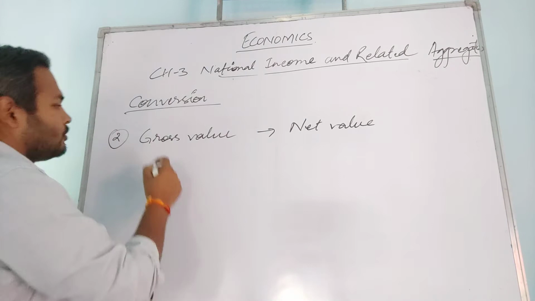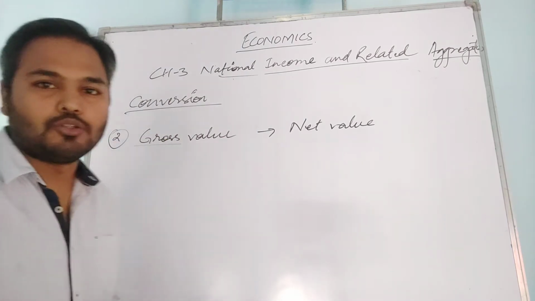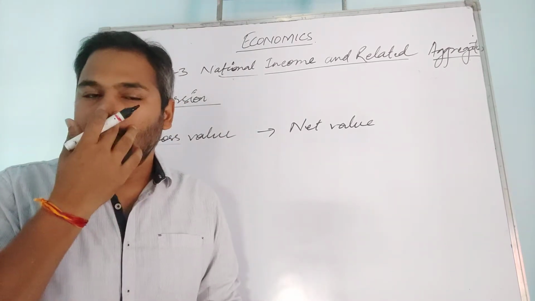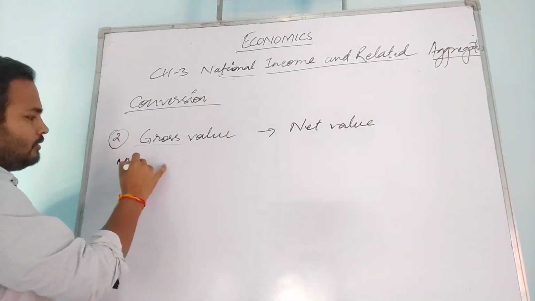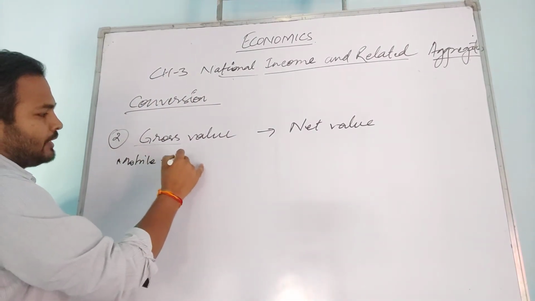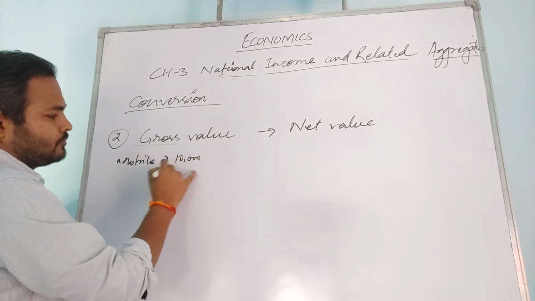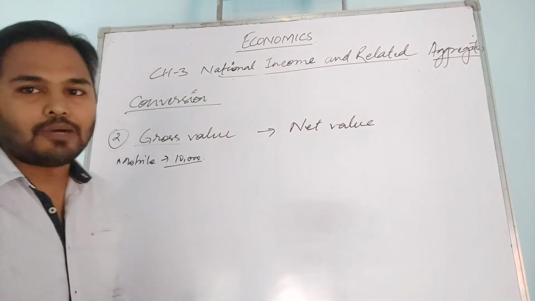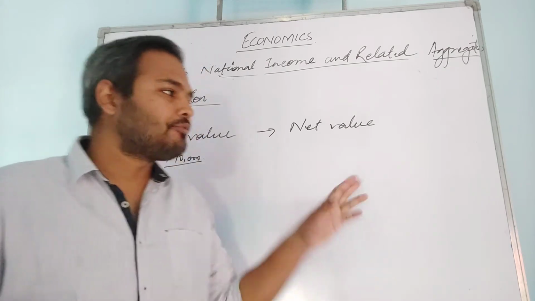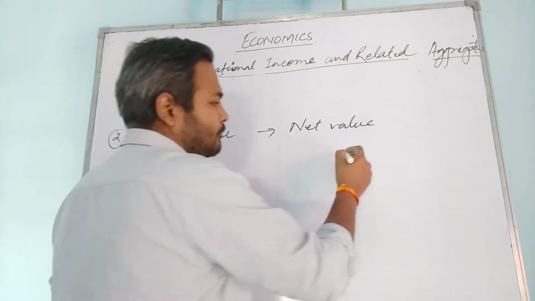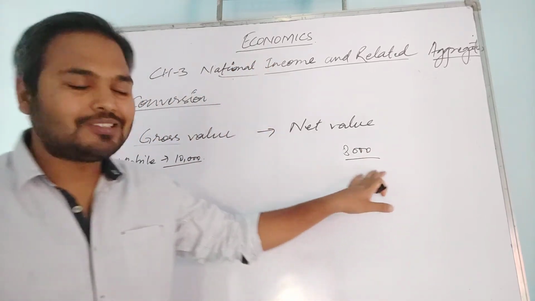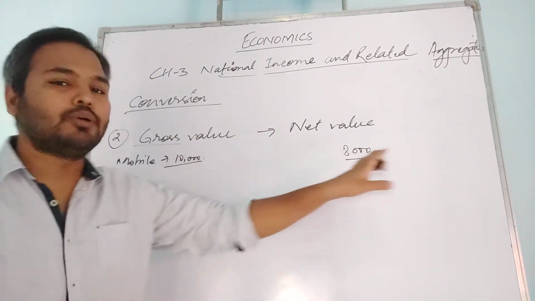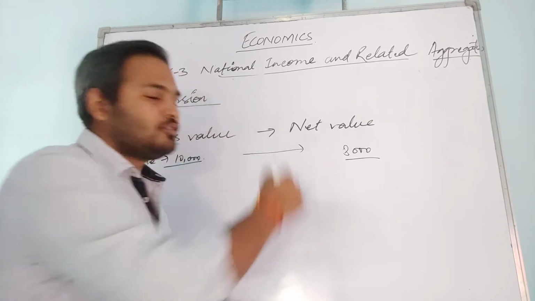So here, what is gross? For example, suppose you purchased a mobile that cost you 10,000. That is the market price of that mobile, and after that you sell that mobile for 8,000. You can see the difference of 10,000 to 8,000. Why is there a difference of 2,000?